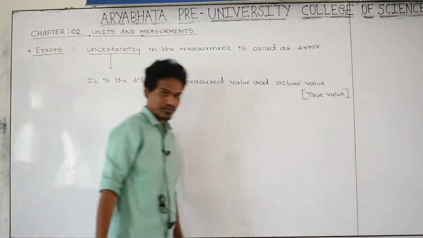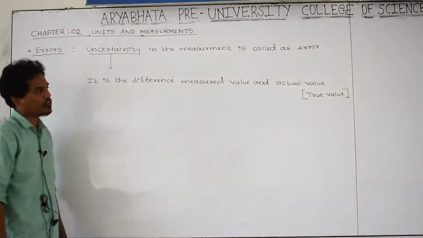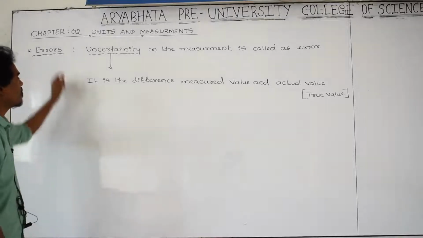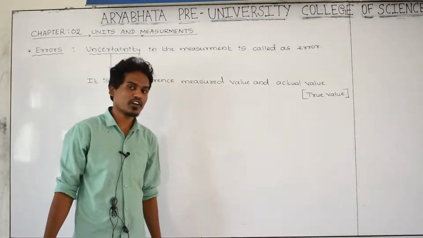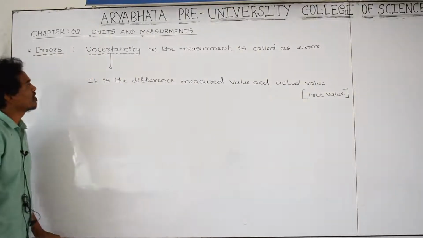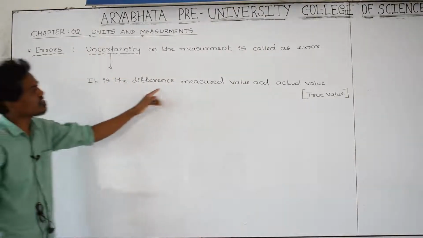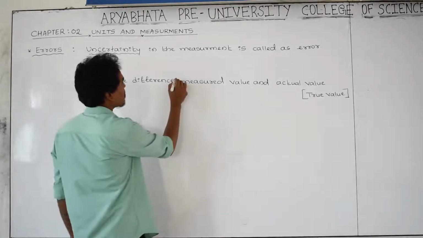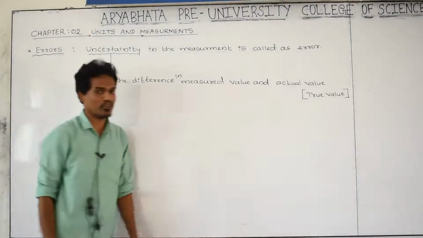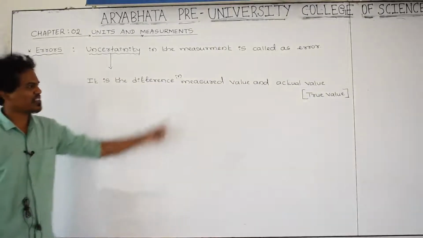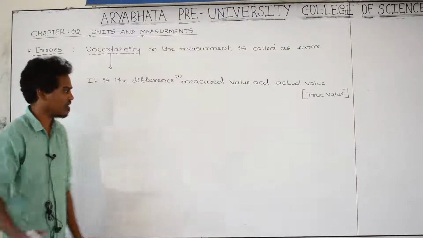For example, in order to understand the definition of error, the uncertainty in the measurement is called error, but you may not understand, I think. What is uncertainty? It is the difference between measured value and actual value. For example, what is measured value and actual value? Let us take an example.